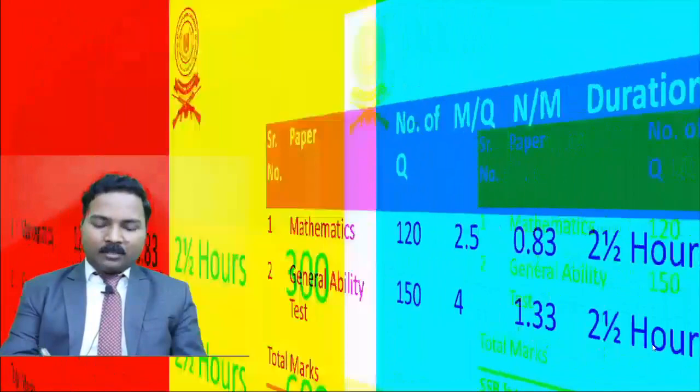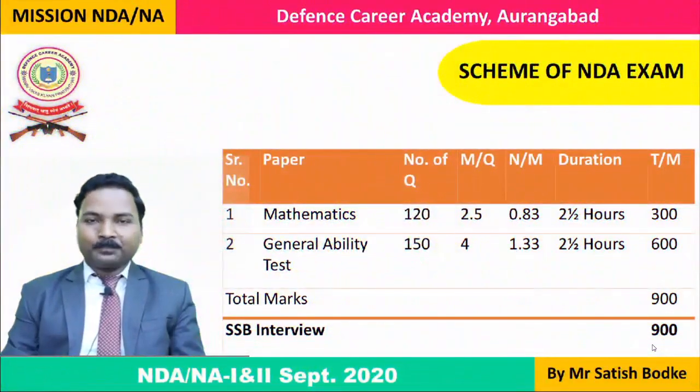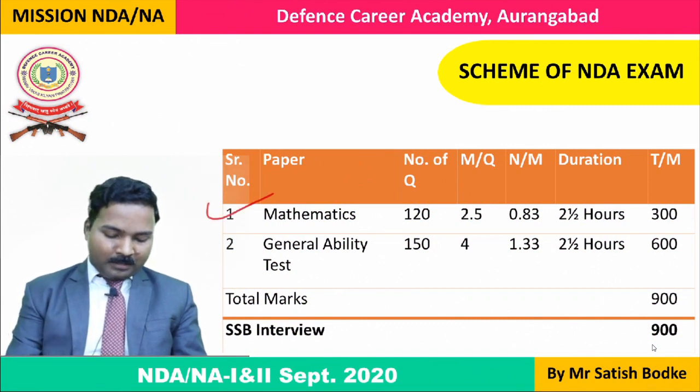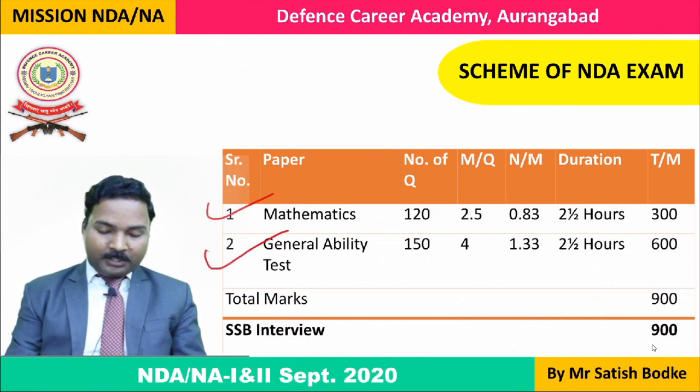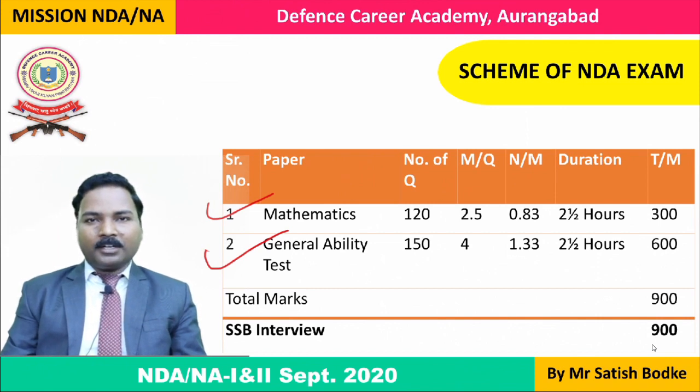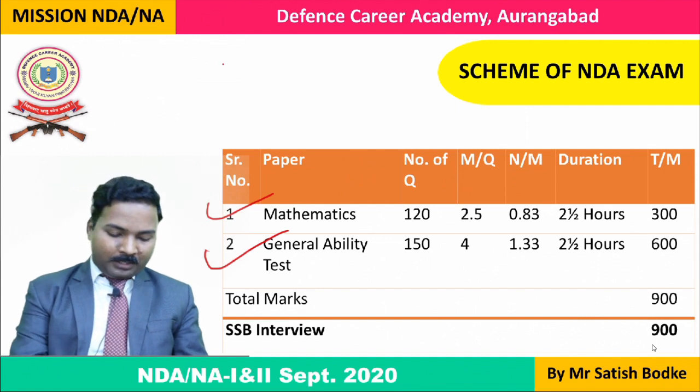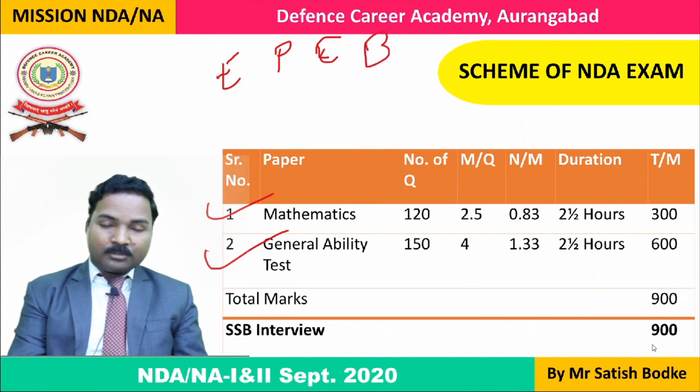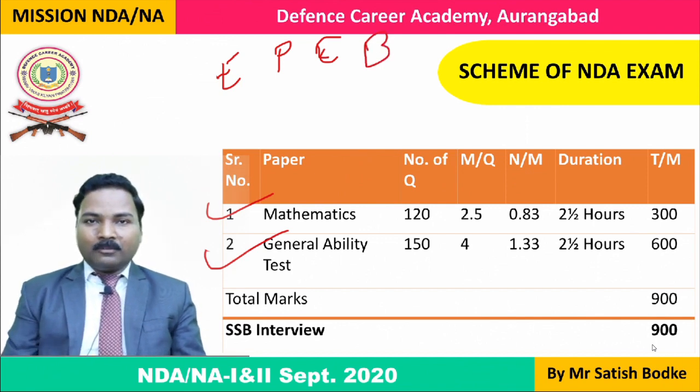As you can see on this screen, there are two papers in the written examination of NDA. Paper 1 deals with mathematics and paper 2 deals with general ability test. In general ability test, we have all other subjects except mathematics. We have English, we have physics, chemistry, biology, which is known as general science here. We don't have particularly biology or botany or zoology.